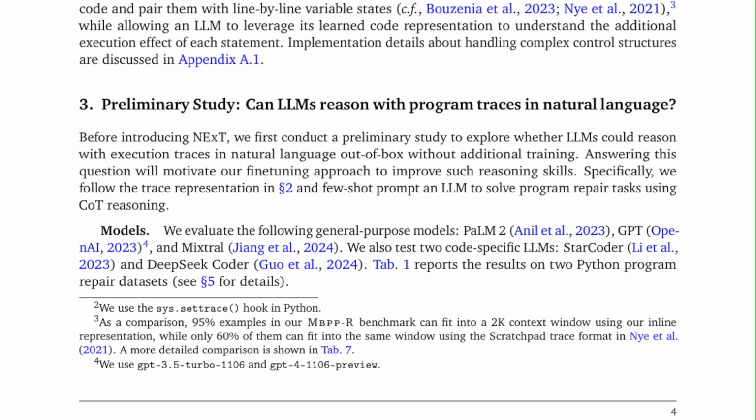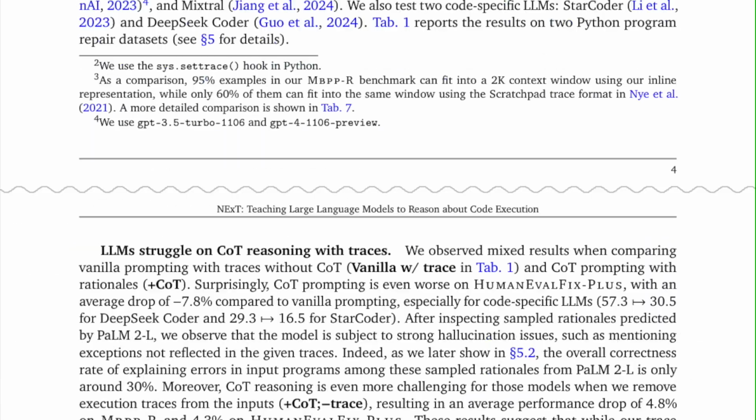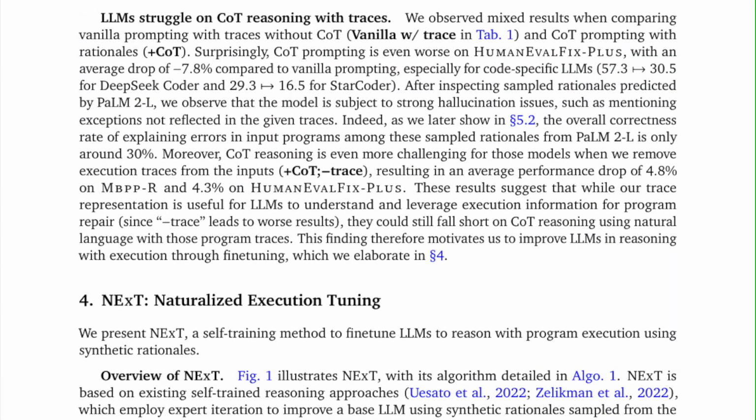Tab 1 reports the results on two Python program repair datasets. Language models struggle on chain-of-thought reasoning with traces. We observed mixed results when comparing vanilla prompting with traces without chain-of-thought in Table 1 and chain-of-thought prompting with rationales. Surprisingly, chain-of-thought prompting is even worse on HumanEvalFix-Plus, with an average drop of -7.8% compared to vanilla prompting, especially for code-specific language models: 57.3 to 30.5 for DeepSeek Coder, and 29.3 to 16.5 for StarCoder.